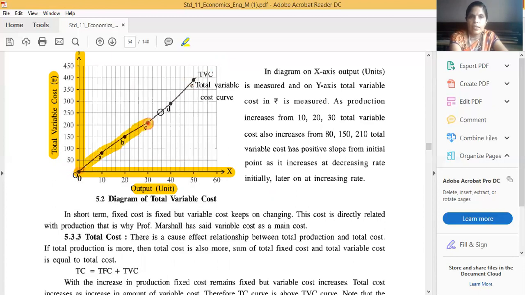That means it is increasing according to the increase in production. It is known as TVC, the total variable cost curve. And our topic is over. Next topic we will discuss next week.